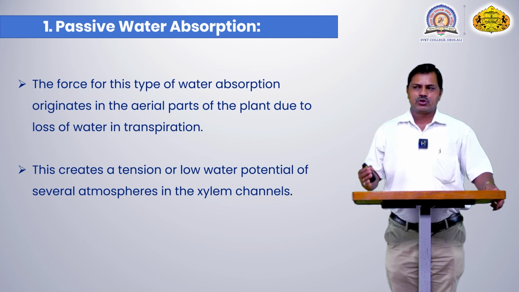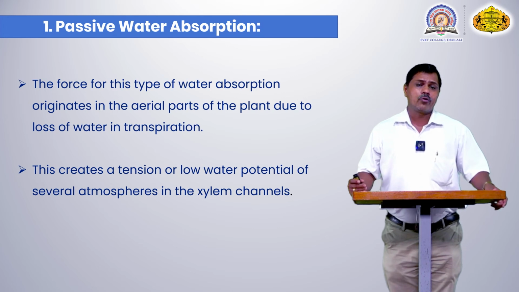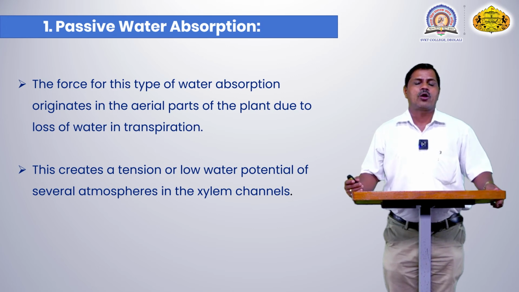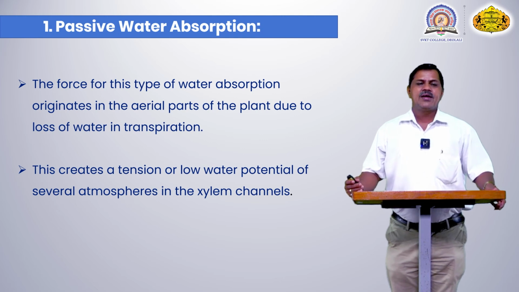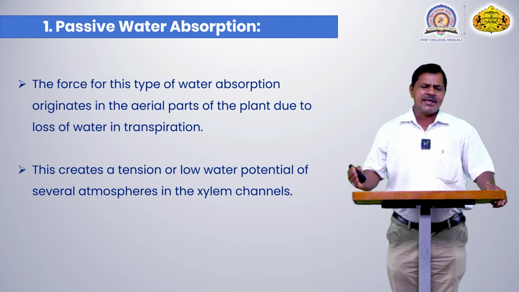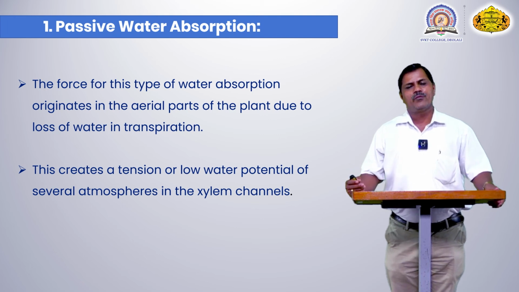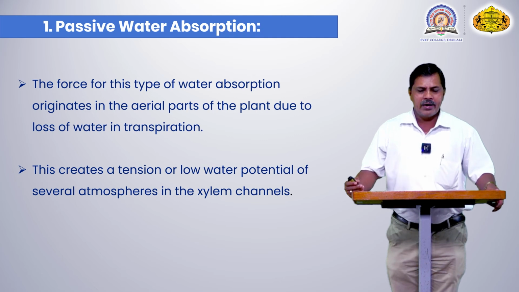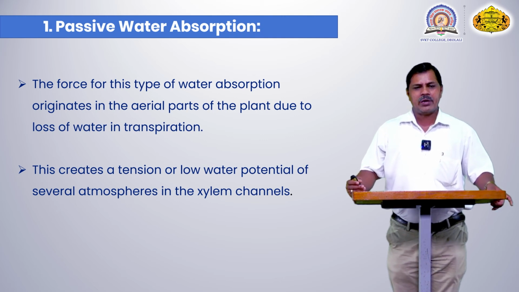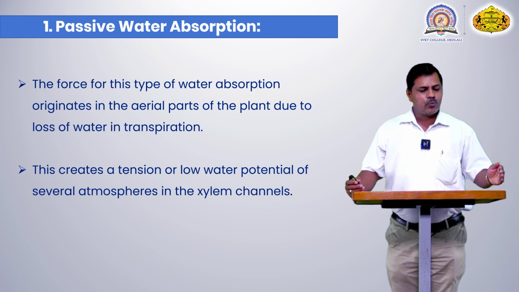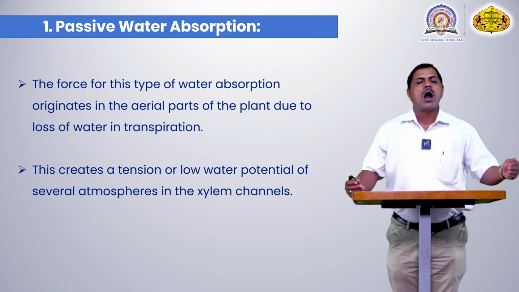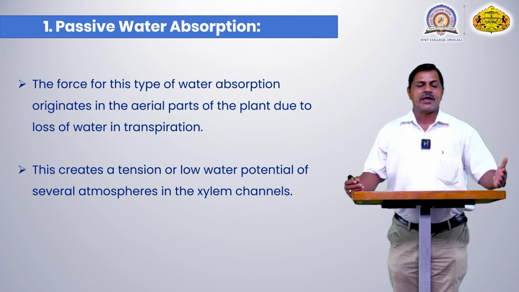In passive absorption, a huge amount of water, about 90 to 95 or 98 percent, is lost to the atmosphere. This creates a tension from the stomata to the neighboring cells, and from one cell to another through the xylem cells. Continuously, this tension, this pressure, this force is created from the tipmost part at the stomata to the lower region of the root cell, and this force is very beneficial for uplifting water molecules from the lower region to the higher region.